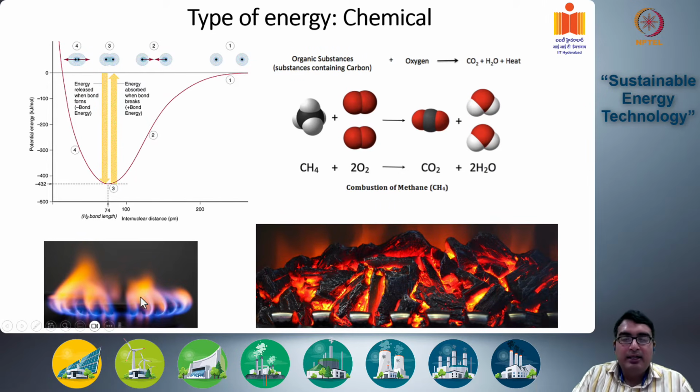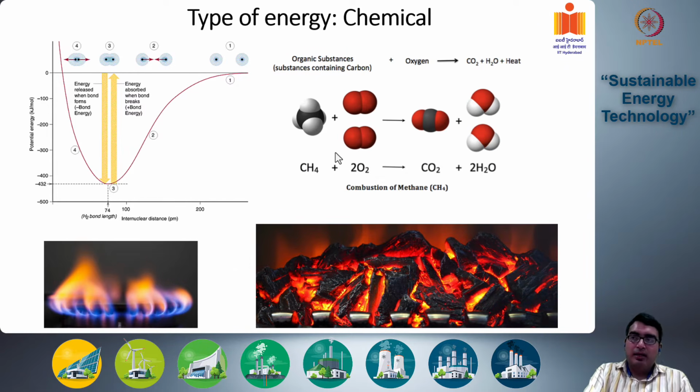We see this in a typical gas stove where your methane or LPG, whatever you are using, is being burnt. This releases a lot of thermal energy that you can use to cook your food or heat your house. This is the energy difference as one bond is broken and another bond is produced.